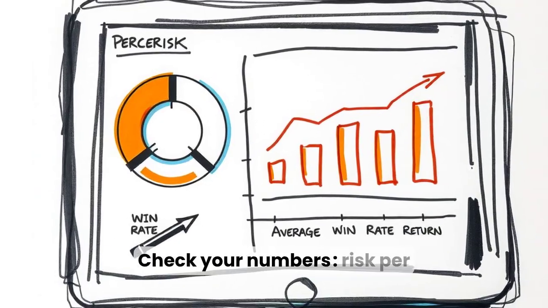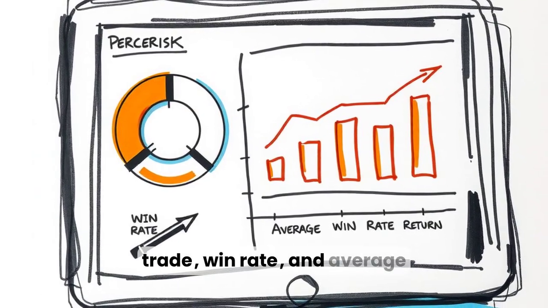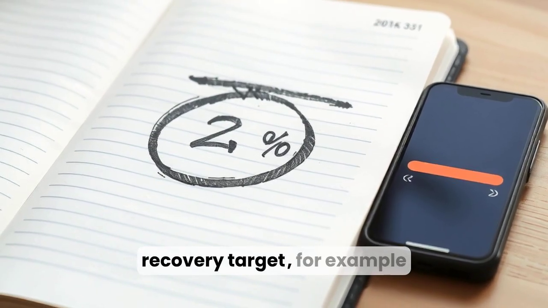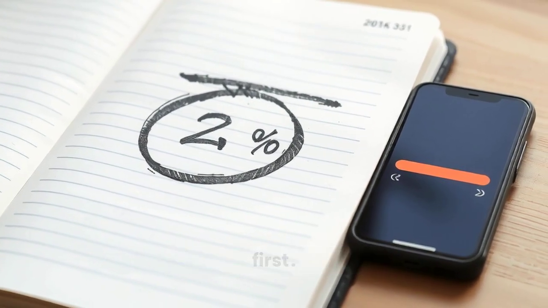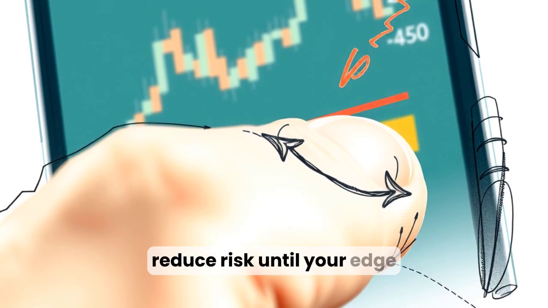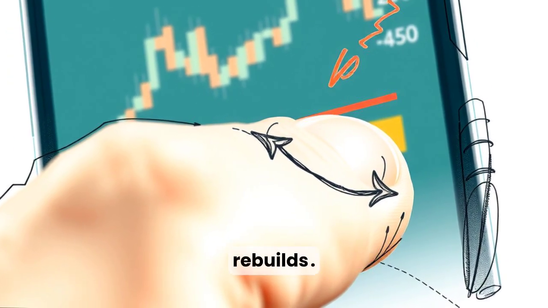Check your numbers: risk per trade, win rate, and average return. Set a realistic short-term recovery target, for example, recouping 30% first. Adjust position sizes and reduce risk until your edge returns and confidence rebuilds.